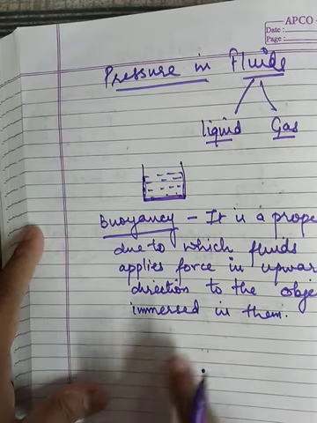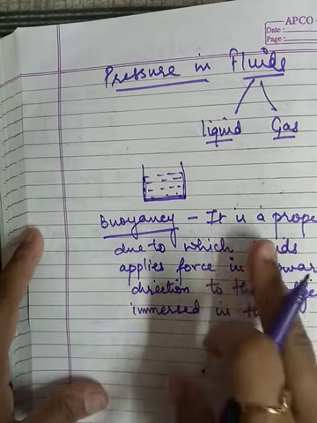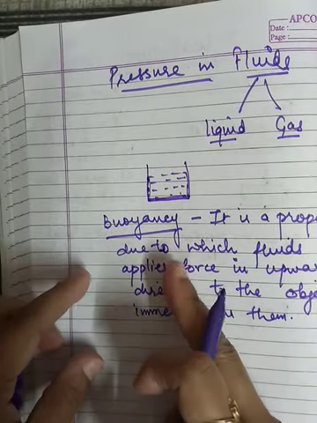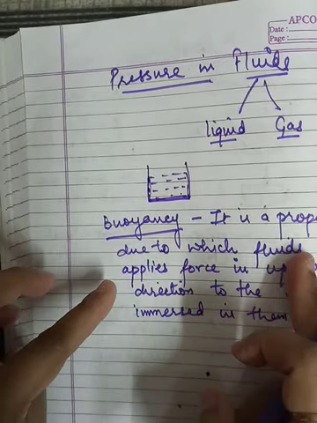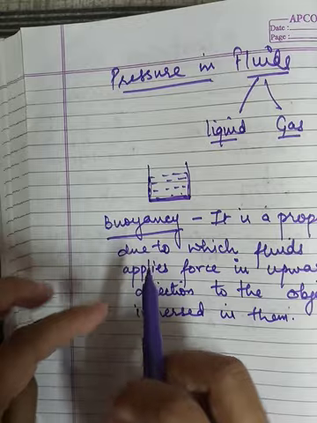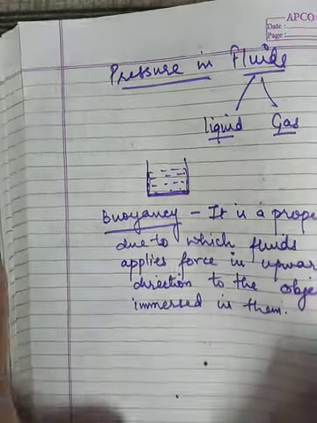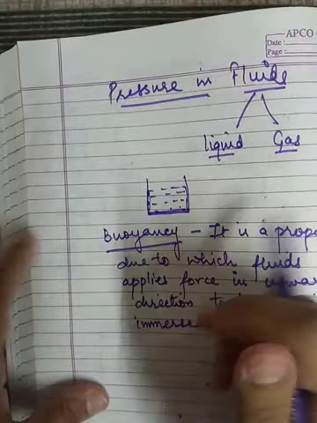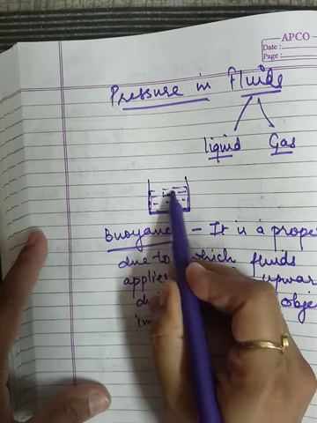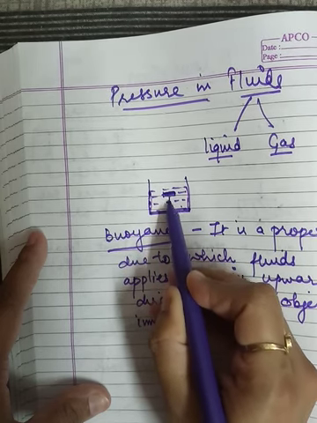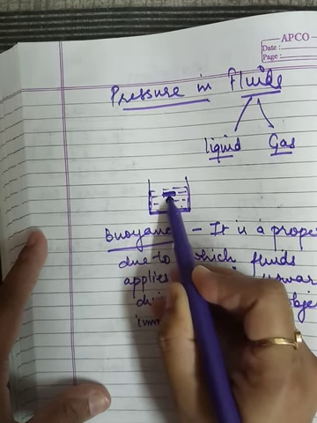What does it mean? It is a property due to which the fluids apply an upward force. Suppose this is a box, so the direction of force is in the upward direction.